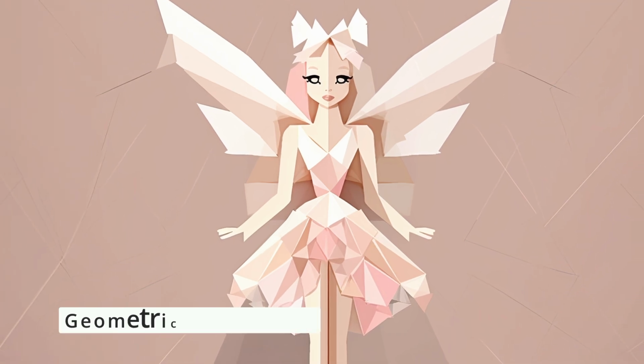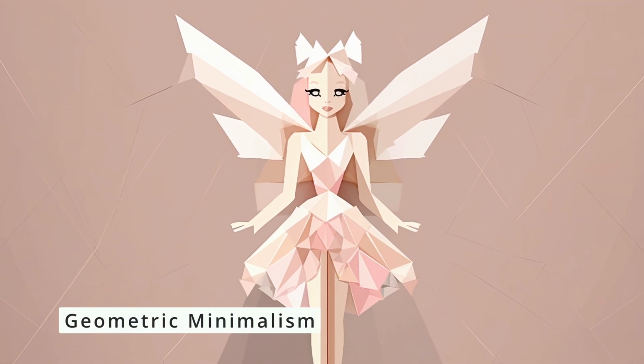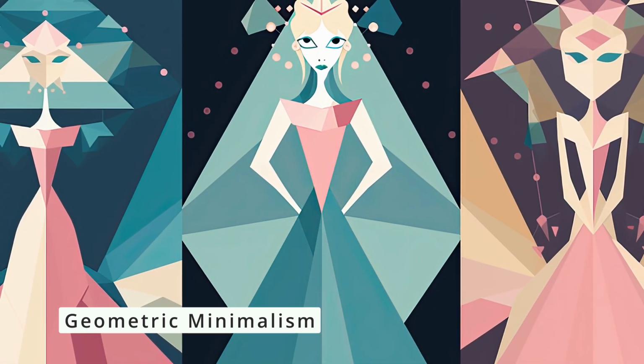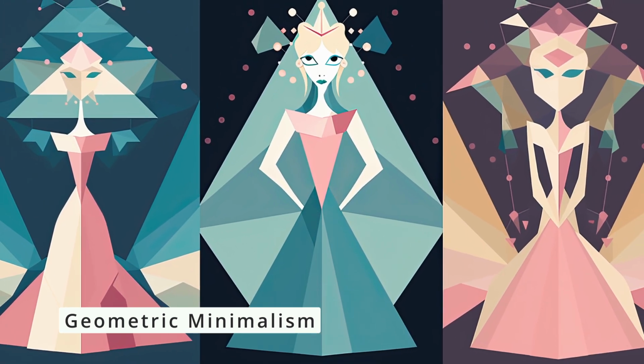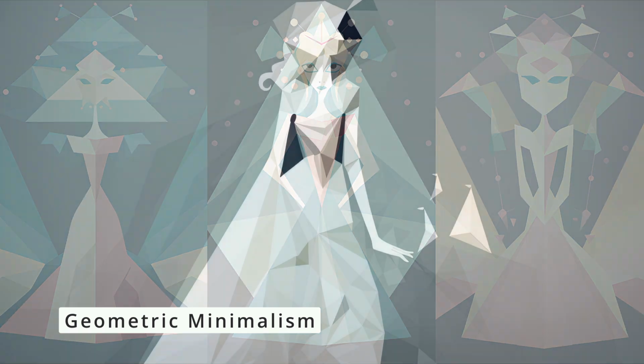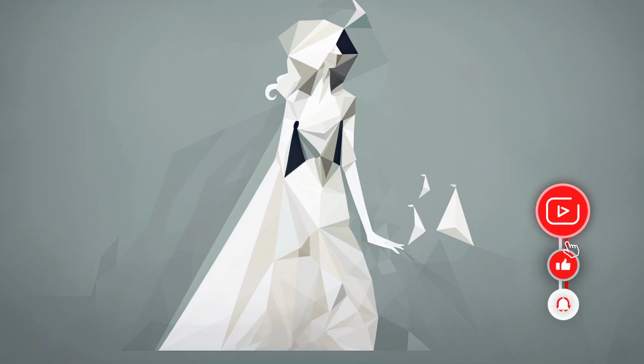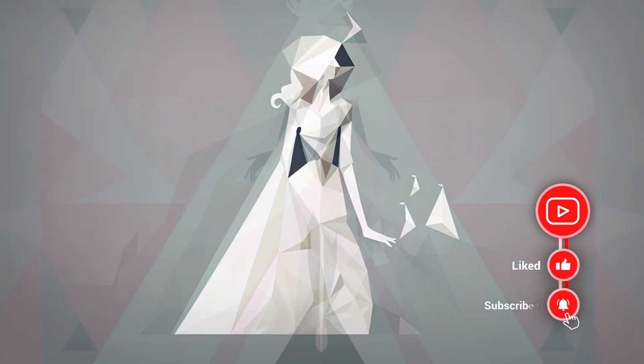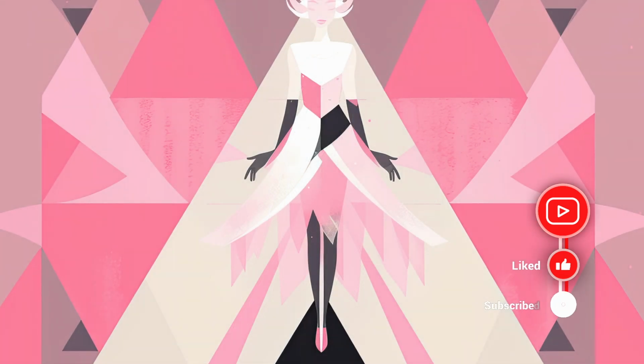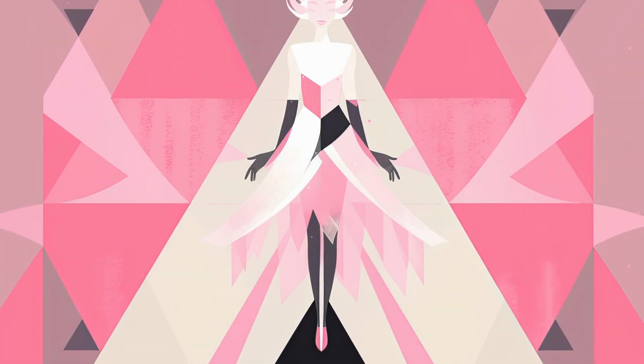Finally, we have Geometric Minimalism, a style that distills complex shapes and forms into simple geometric compositions. This style often has a focus on negative space and a limited color palette, resulting in works that range from stark and austere to playful and whimsical.